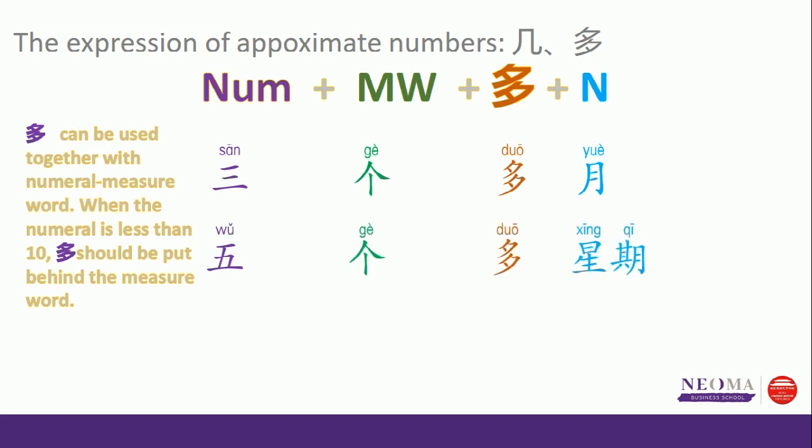5个多星期, more than 5 weeks, but not enough to 6 weeks. 6年多, because 年 here can be the measure word, so we no longer need the noun. 6年多, more than 6 years, but not reaching to 7 years.